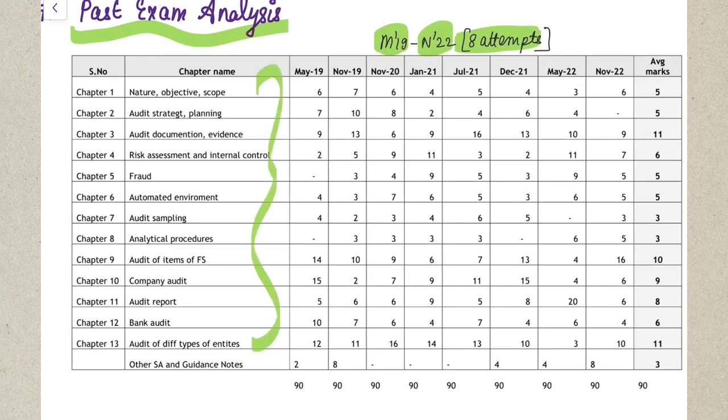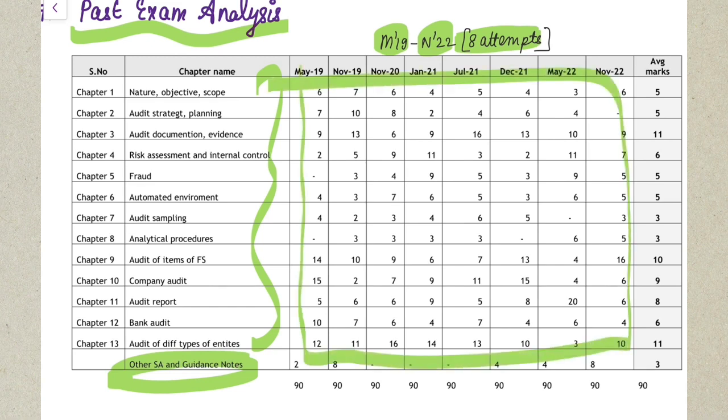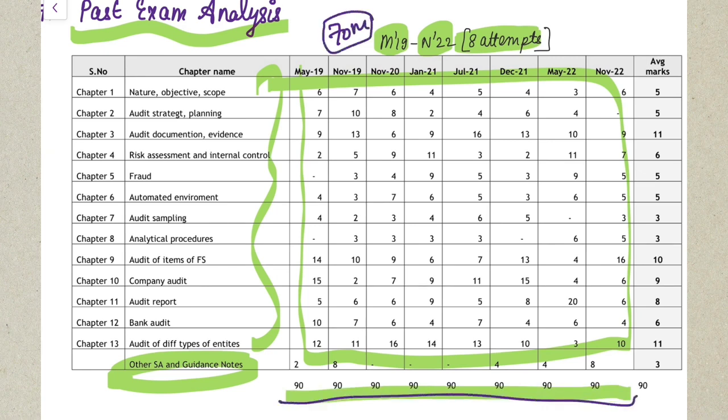You have around 13 chapters in your audit along with a few other standards on auditing which are not covered in your chapters. So here is the chapter wise breakup of all the chapters being questioned in your examination. This comes to a total of 90 marks, out of which 70 marks is what you have to attempt in your examination, and this analysis is only of the descriptive paper. MCQ is not covered in this.